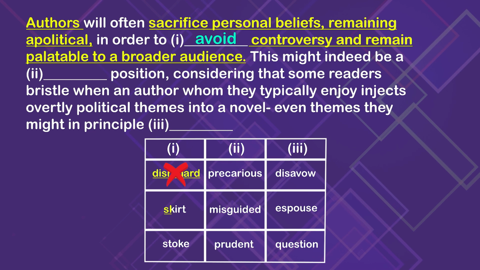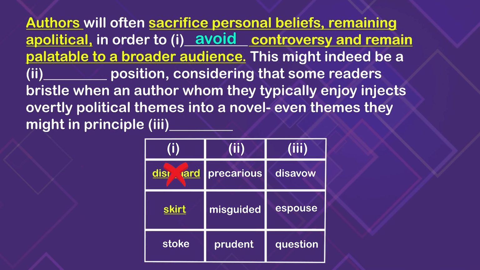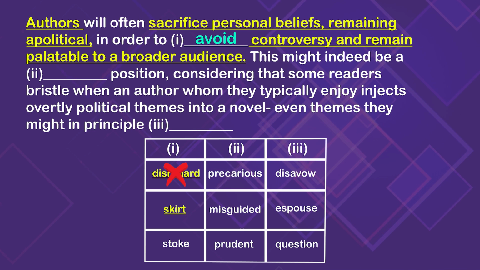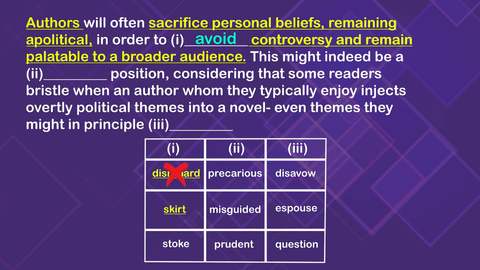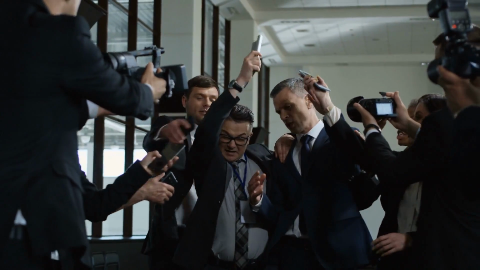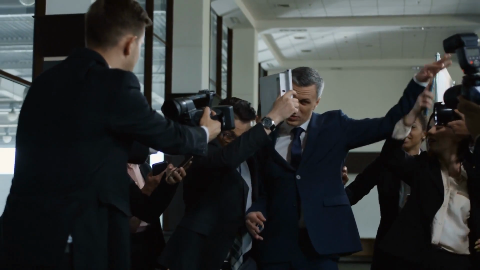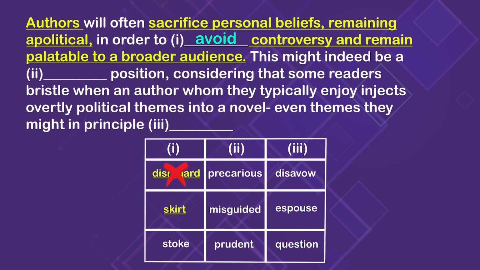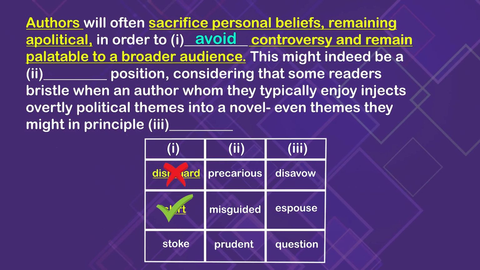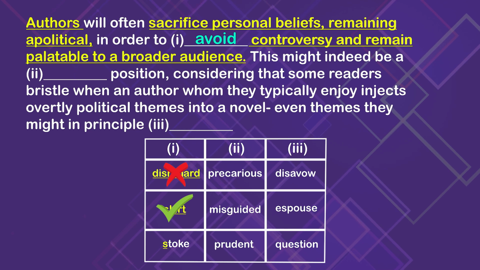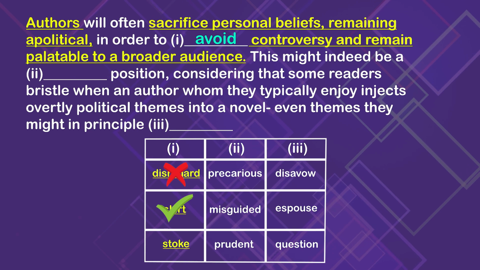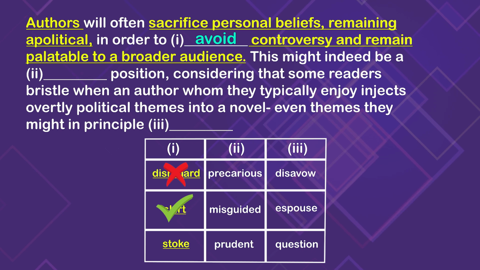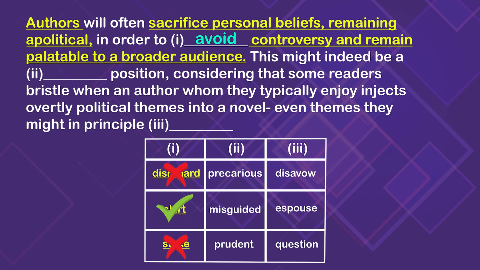Our next word, skirt, that actually works pretty well for us because in this context, if you're to skirt something, it means you're trying to avoid it. So for example, if you're trying to skirt an issue, it means you're trying to avoid talking about it. You know it's there, but you're trying to get around it without having to actually participate. So skirt works for our context in a way that disregard will not. And finally, we have stoke, and stoke is to add more energy to something or to encourage it, and that is definitely the opposite of what we're looking for. So that is out. And now we're ready to move on to that second blank.